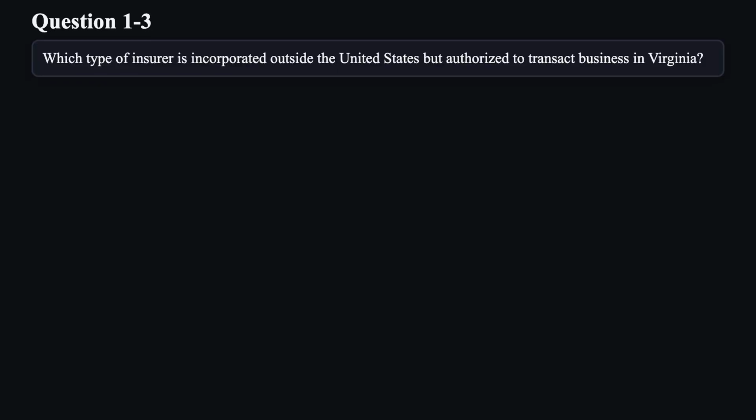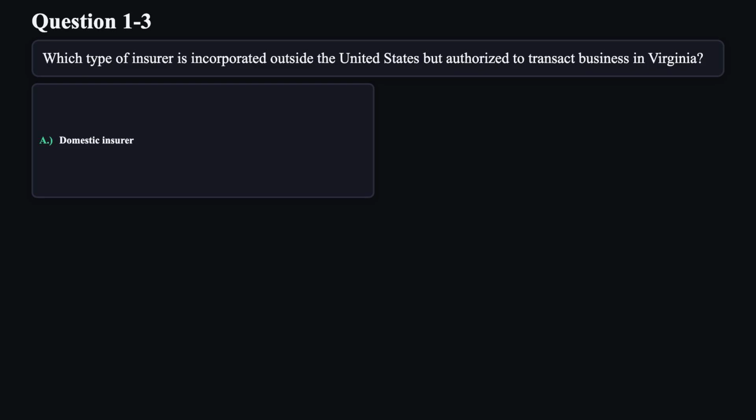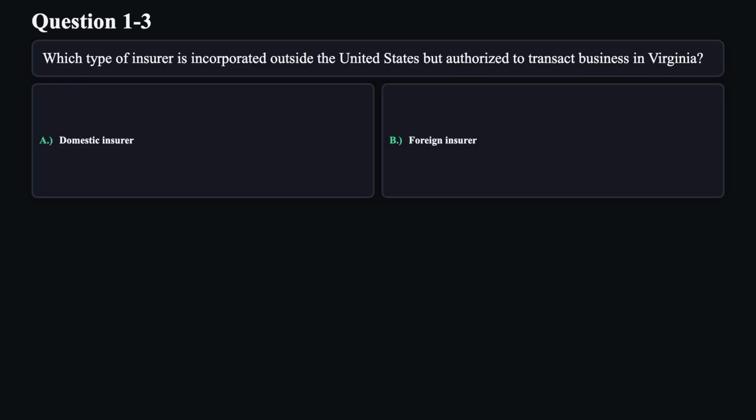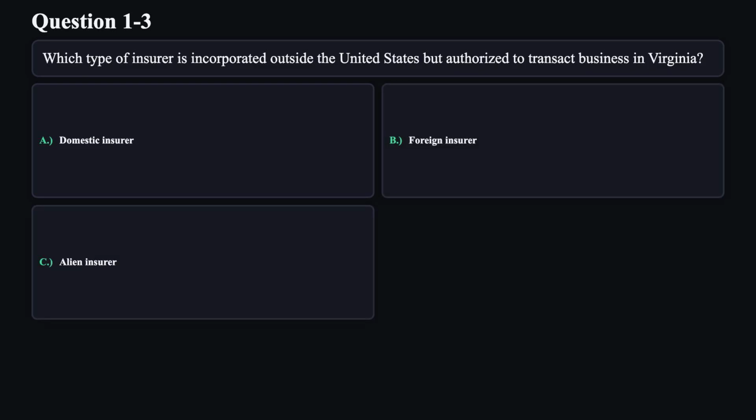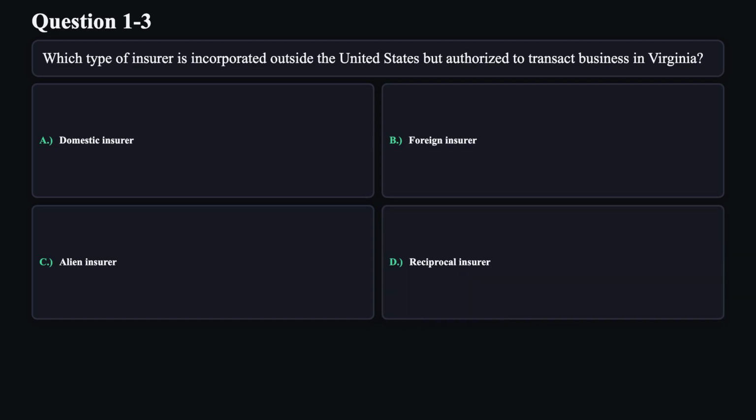Question 3. Which type of insurer is incorporated outside the United States but authorized to transact business in Virginia? A. Domestic insurer. B. Foreign insurer. C. Alien insurer. D. Reciprocal insurer.